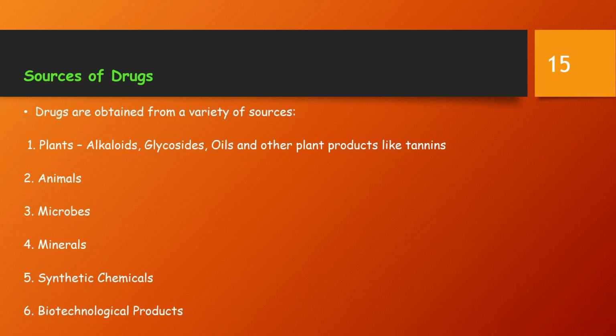Vaccines are produced by the use of microbes. Minerals: a few minerals such as iron salts, calcium salts, lithium carbonate, magnesium, aluminium hydroxide, and iodine are used as medicinal substances. Synthetic chemicals: synthetic chemistry made its debut in the 19th century and is now the largest source of medicine.